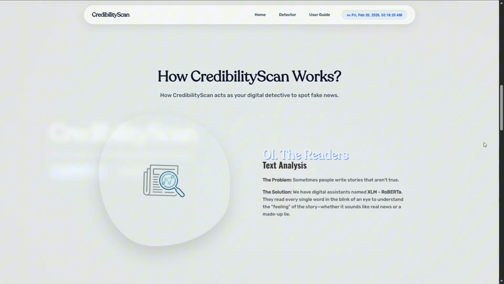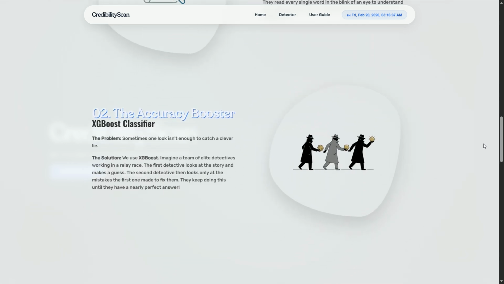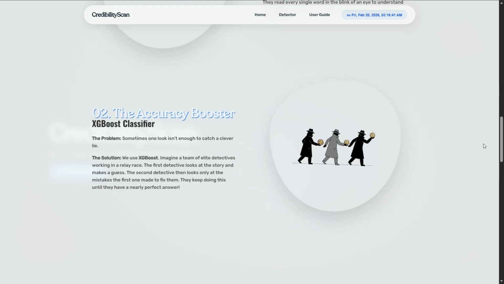Our backend is powered by a robust AI architecture. For text, we use the Reader, powered by XLM-RoBERTa, to instantly understand the contextual feeling of a story. We pair this with the Accuracy Booster, an XGBoost classifier that rigorously flags deceptive patterns.